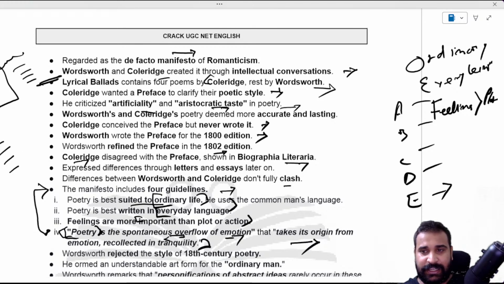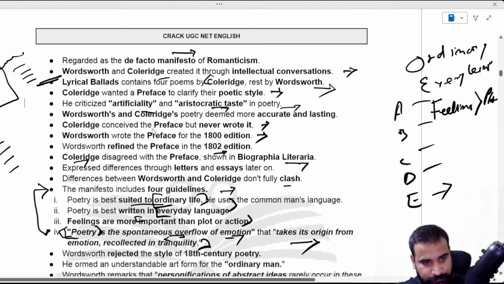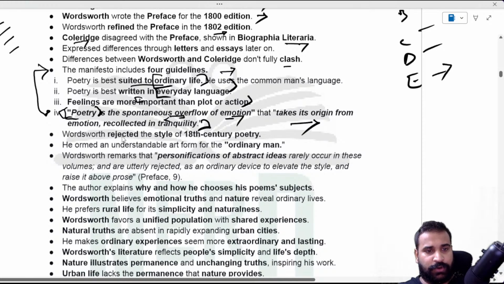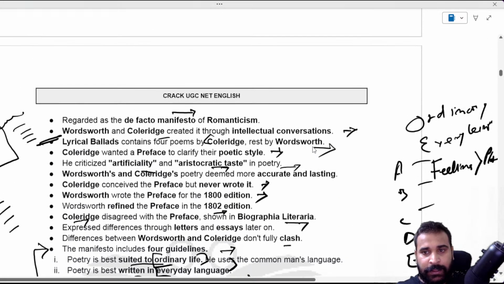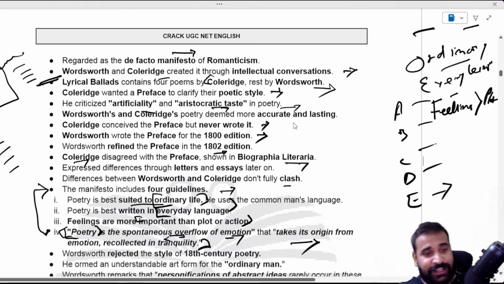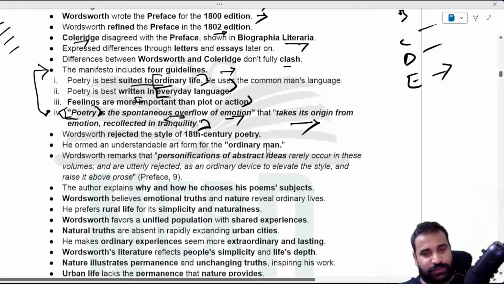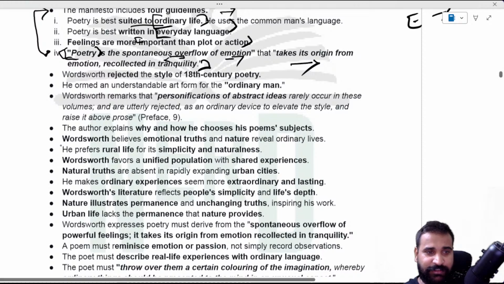I hope it's clear, right? Write in the chat box if it is clear to you, and then we'll move forward. Anyway, let's move on and talk about other things. So everything is clear here, right? Ordinary life, everyday language, feeling over plot, and poetry is the spontaneous overflow of emotion. And then your preface is done, and the rest of the things we're going to talk about. So all the manifesto and guidelines, I hope that it's clear to you. Anyway, let's move forward and talk about other stuff.